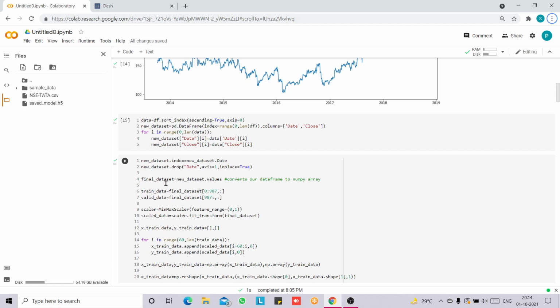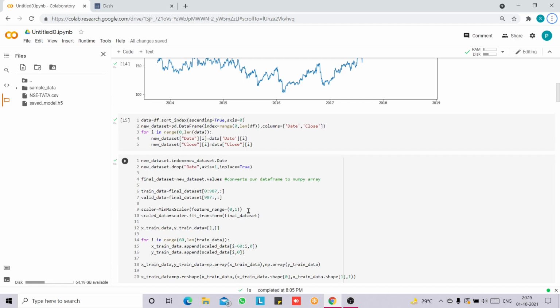Now we take the final dataset and convert it to a NumPy array using .values, and then we split our dataset into two, that is, train data and valid data. The first 986 values of the dataset will be train data and the remaining values will be valid data. Then using MinMaxScaler, we scale our data in the range of 0 to 1, as ML algorithms work better when features are on a relatively similar scale.